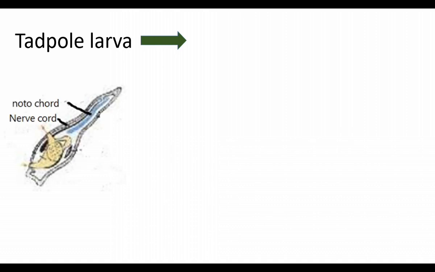The tadpole larvae of urochordates have notochord and nerve cord, but adults do not have the notochord and nerve cord. The tadpole undergoes metamorphosis. You know what is metamorphosis? In butterfly, the egg hatches into larva. The larva undergoes metamorphosis and develops wings and the adult appears. In frogs also, the tadpole develops into adult frog. During the development, legs appear and tail disappears. In Urochordates, during metamorphosis, the tail disappears. Along with the tail, notochord and nerve cord disappear.